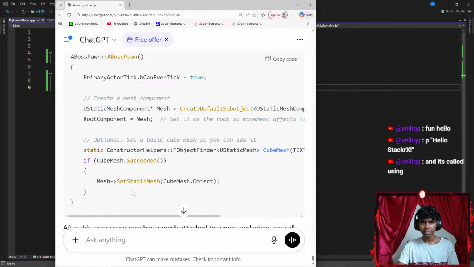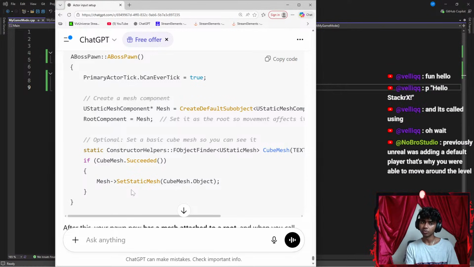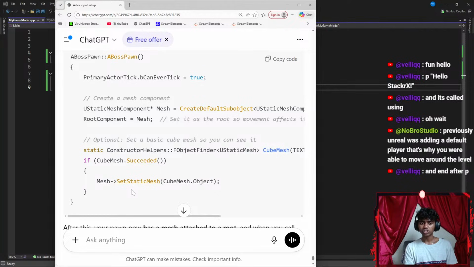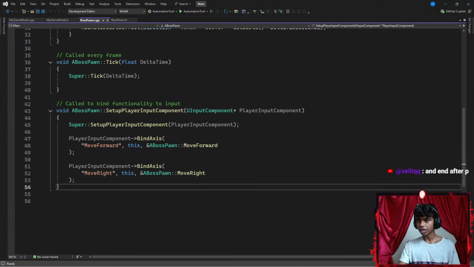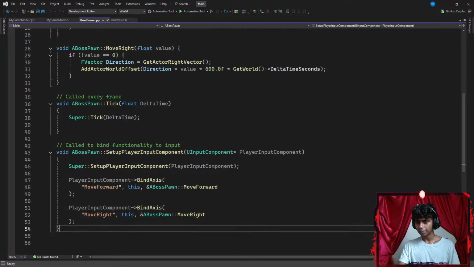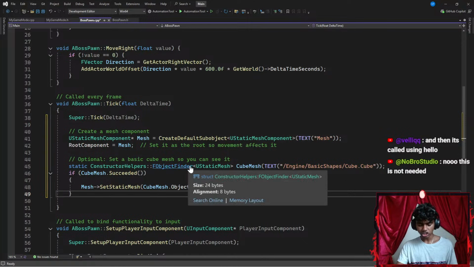Okay, let's see. Your game mode is now the new game mode and your boss is the main pawn. I see, previously Unreal was adding a default player. That's why you were able to move around the level. That actually does make sense. Okay, that's it. Now, let me go ahead and add this inside of my BossPawn.cpp. Right here. I want to see what it does as well, because first I want to check if it actually works.